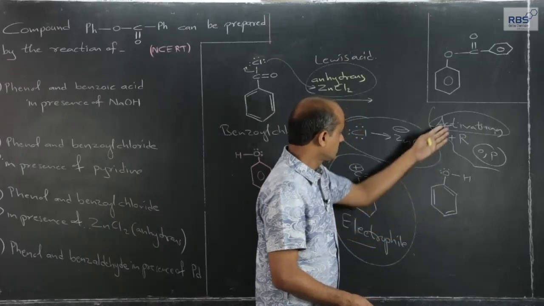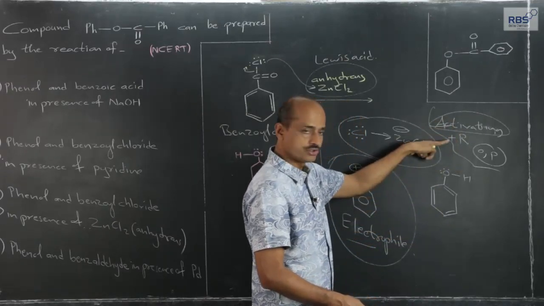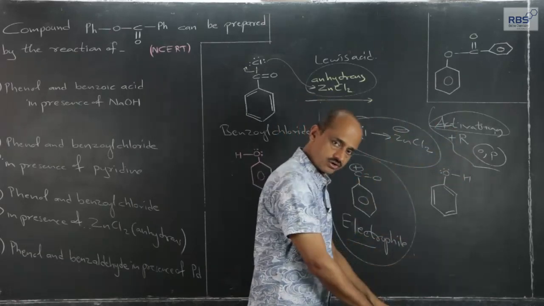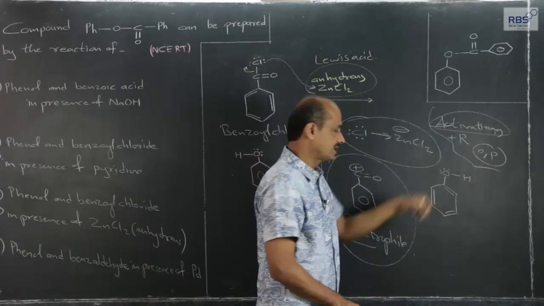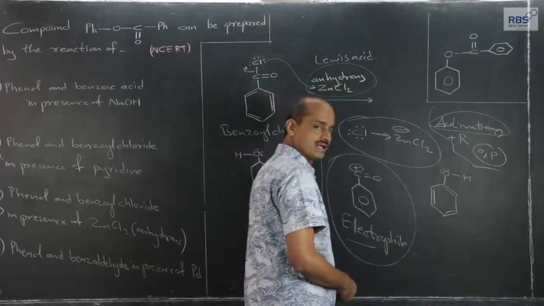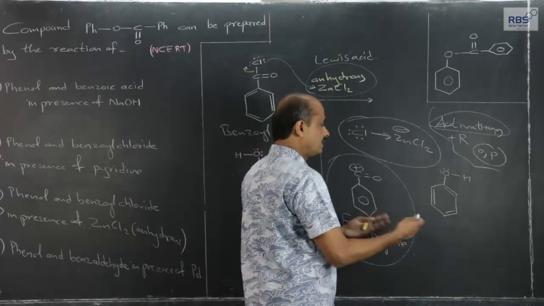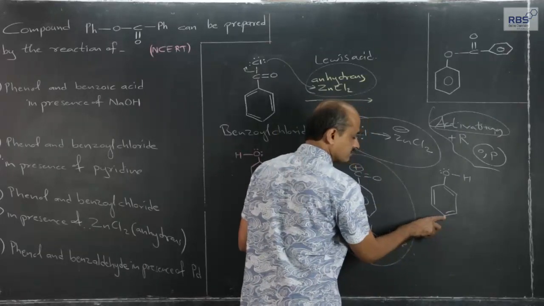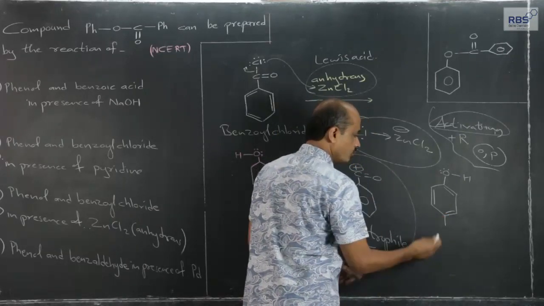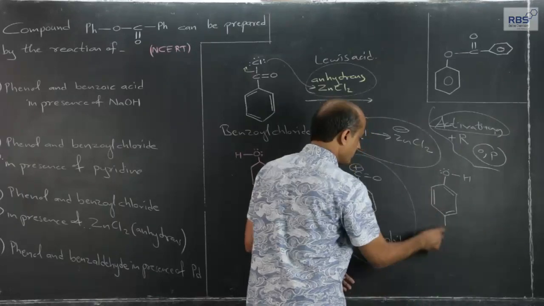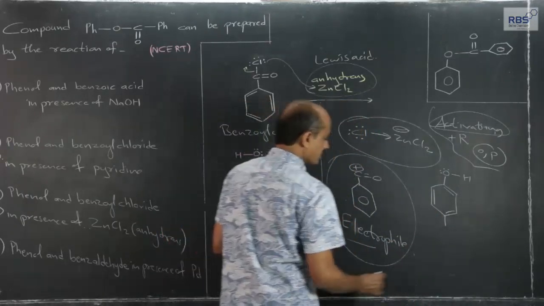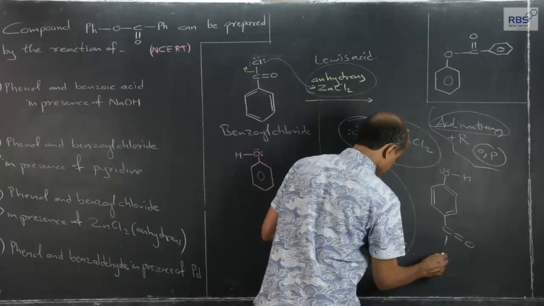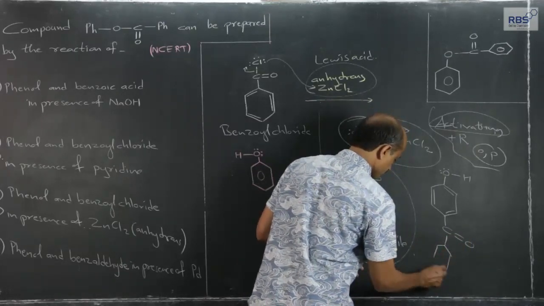And since phenol, because of positive resonance effect, is activating, electron density in the ring increases and it is ortho-para directing; a mixture of ortho and para is produced. Among those, para will be major. So, the hydrogen atom attached to carbon will get removed in the form of H plus and will be replaced by this electrophile, the benzyl group, and what we get is this.